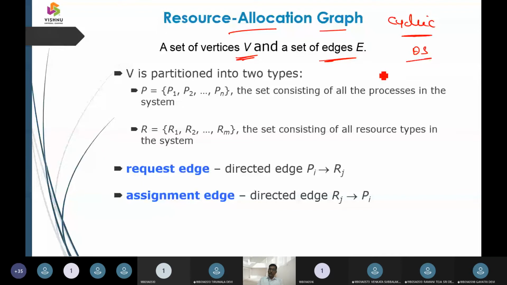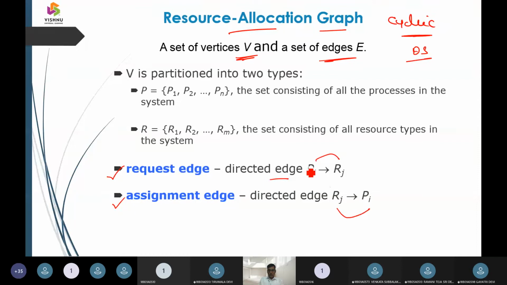When we call it a cyclic data structure, we represent the things using edges: the request edge followed by the assignment edge. One we are going to call the request edge, and another we are going to call the assignment edge. So we have a directed edge from P1 to R1, and we have an assignment edge, from resource to process.